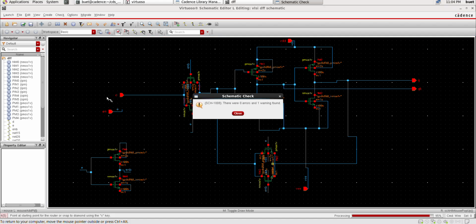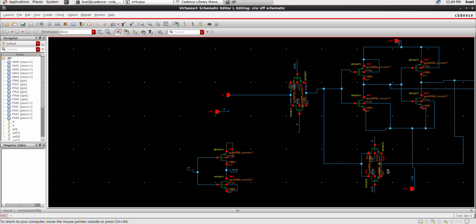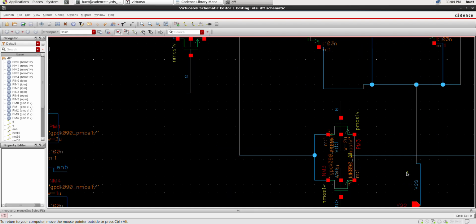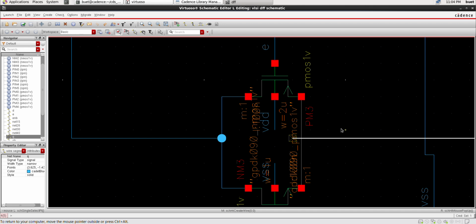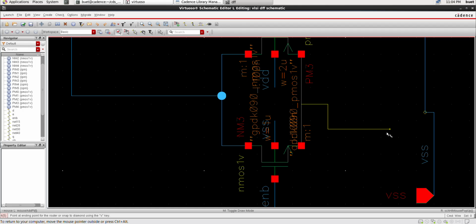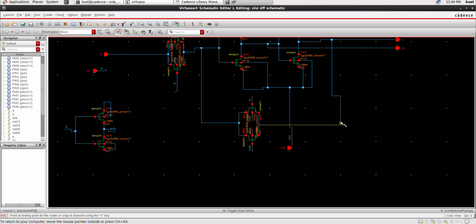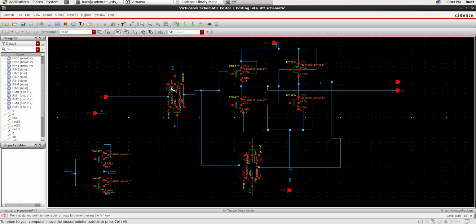Press check and save. Here I got 0 errors and 1 warning. You can see this wire is not connected. Delete it. Press check and save. We can see there is no error and no warnings.